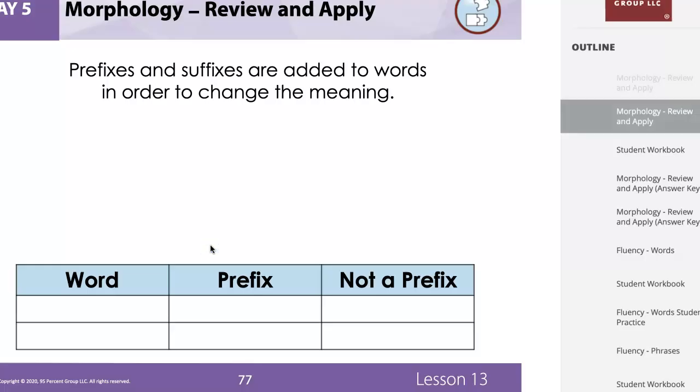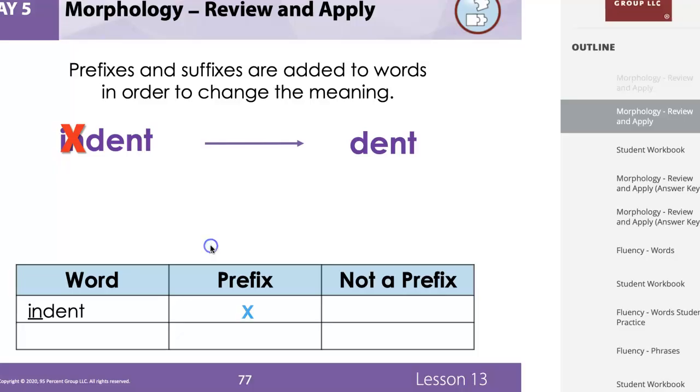Now, when we have prefixes and suffixes and we add them to words, we use that to change the word's meaning, okay? So if I have the word indent and I take away in, I'm left with what? Dent, okay? Now, everyone say inch. If I take away the in, I'm just left with ch.